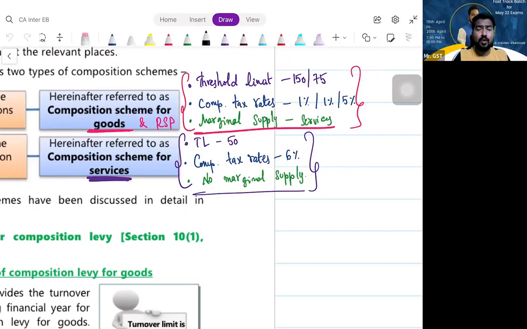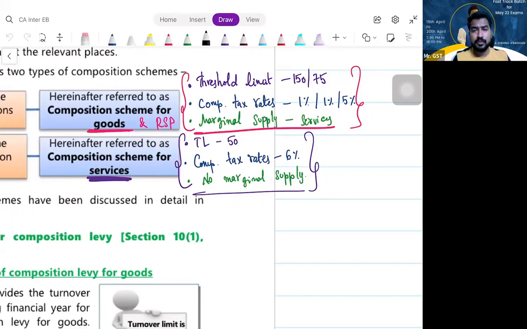Normally, under 10 subsection 1, I am dealing with goods. And when I am in composition scheme under section 10 subsection 1, I cannot provide services other than restaurant services. But if I am dealing with goods, let us assume I am selling watches, I am selling mobile phones. Tomorrow, if there is any repair, what will the customer do? Customer will come to me. I will provide services. But if you are providing services, you are ineligible for composition scheme.